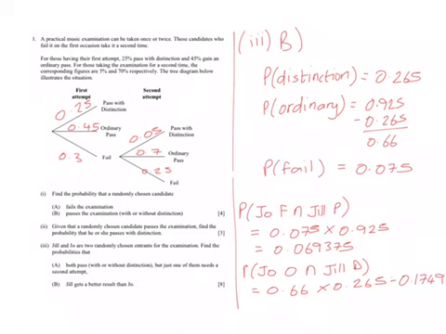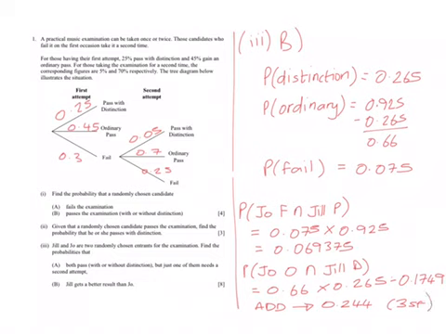As you can see, those are the two options for Jill to get a better result than Joe. So quite simply, if either of those happen, Jill will get a better result. To find the probability that Jill gets a better result, we are going to add those two together, and that will lead you to 0.244, rounded to 3 significant figures.